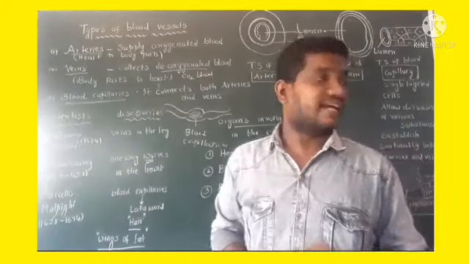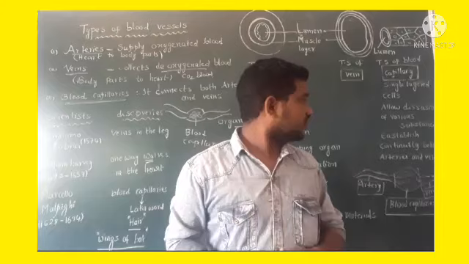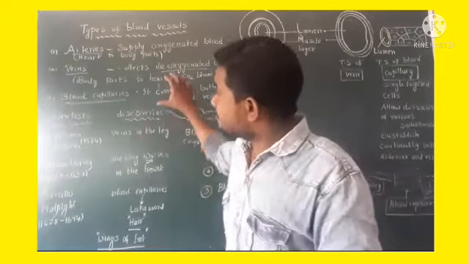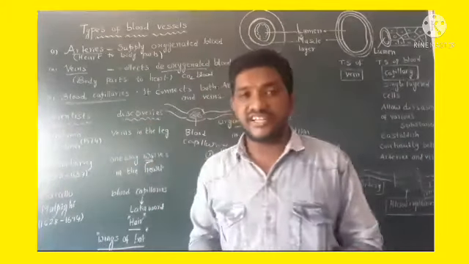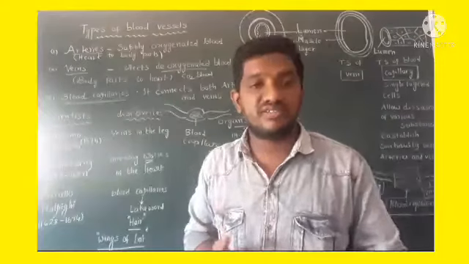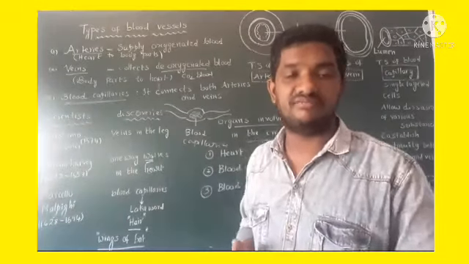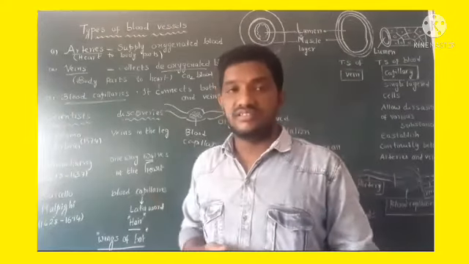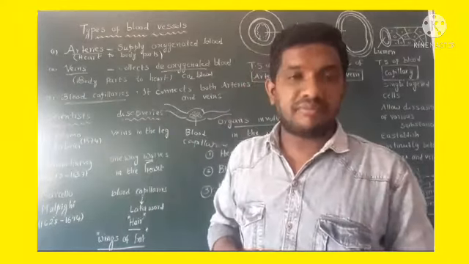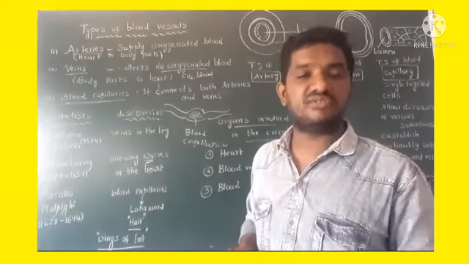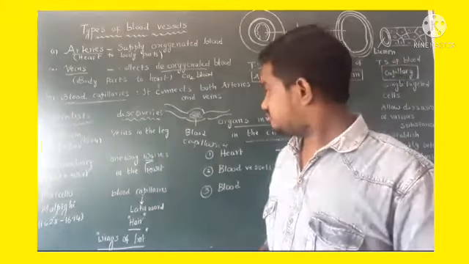That is about blood capillaries. Scientist Girolamo Fabrici discovered valves in the veins of the leg. William Harvey was the father of human blood circulation. He discovered one-way valves. Marcello Malpighi discovered blood capillaries. The word capillary is derived from the Latin language, which means hair.